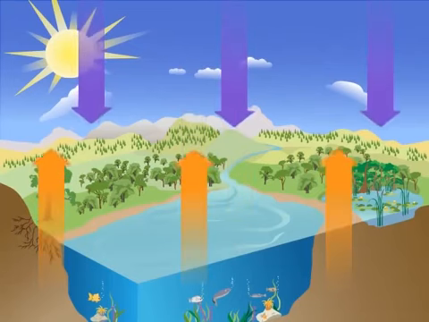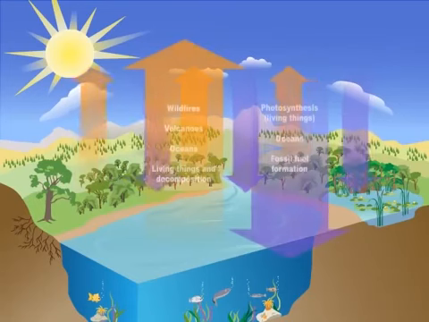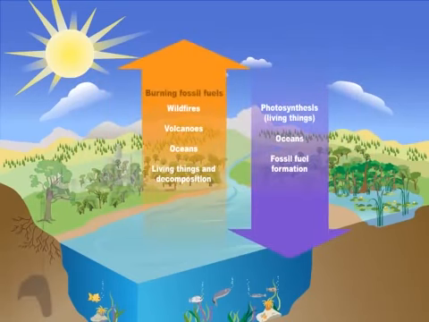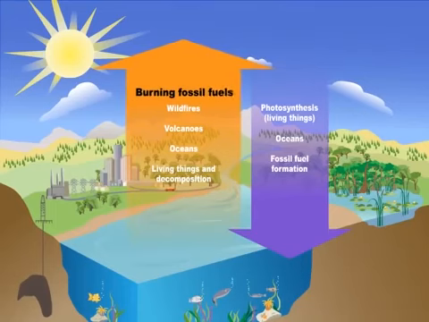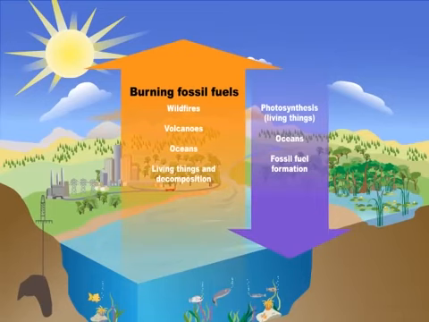All these different parts of the carbon cycle should be in balance, but people's activities are disrupting the cycle and knocking it out of balance. When we burn coal, oil, and gas to create energy, we're taking carbon from deep underground and putting it into the atmosphere faster than natural processes can take it away. After all, it took millions of years for those fossil fuels to form. Now the atmosphere is getting overloaded with carbon dioxide.